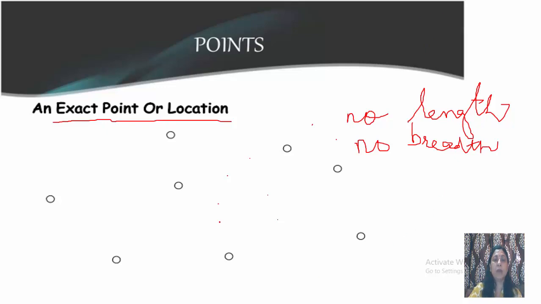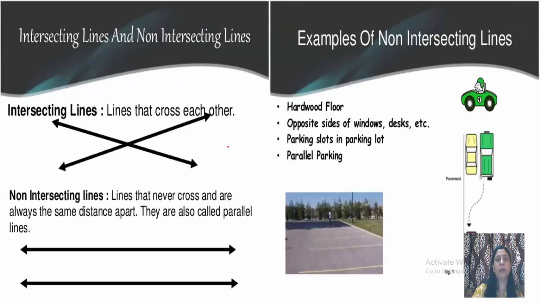Points are named by using capital letters. For writing the name, for example, this is point A, point C, point D. So a capital letter is used to name a point.